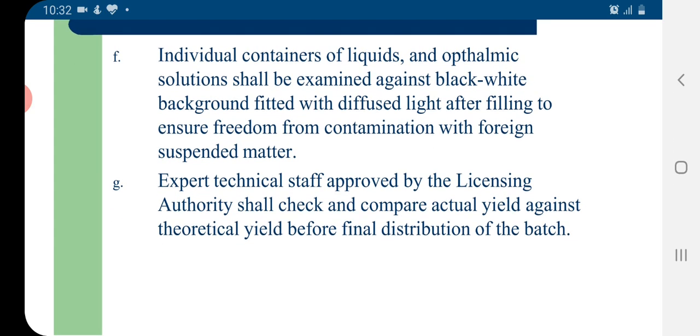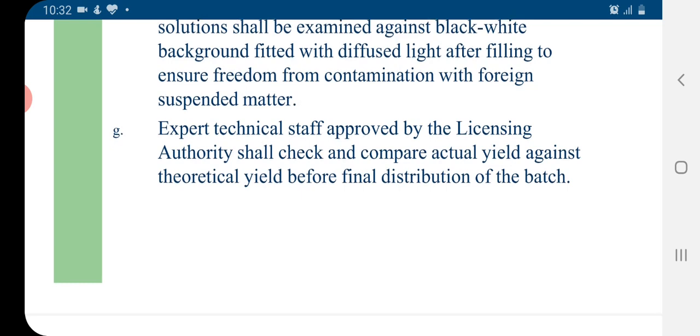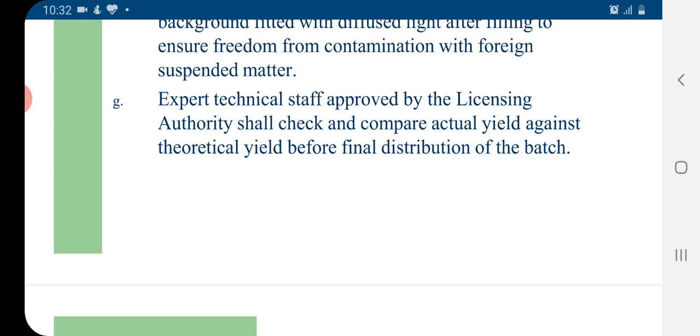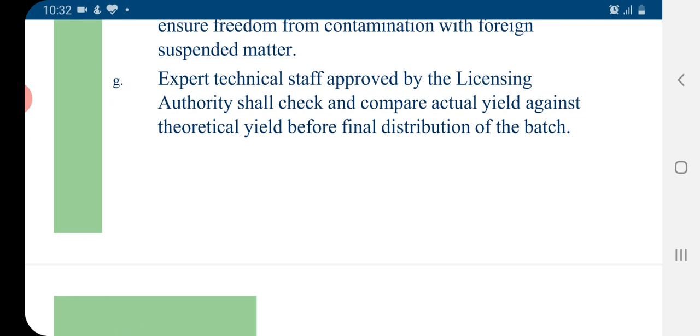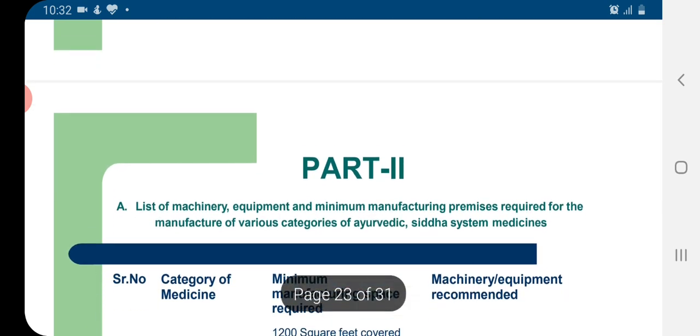Individual containers of liquids and ophthalmic solutions shall be examined against black and white backgrounds fitted with diffused light after filling to ensure freedom from contamination with foreign suspended matter. Expert technical staff approved by the licensing authority shall check regularly and compare the actual yield against the theoretical yield before final distribution of the batch of the drug manufactured.